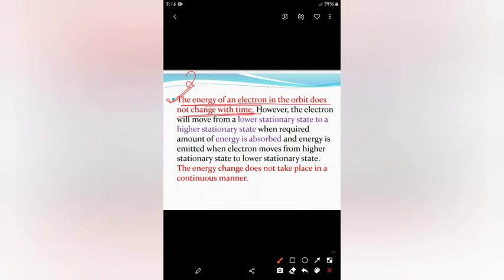However, the electron will move from a lower stationary state to a higher stationary state when the required amount of energy is absorbed, and energy is emitted when an electron moves from a higher stationary state to a lower stationary state. The energy change does not take place in a continuous manner. Okay. Now, in order to explain these points, we can see again that